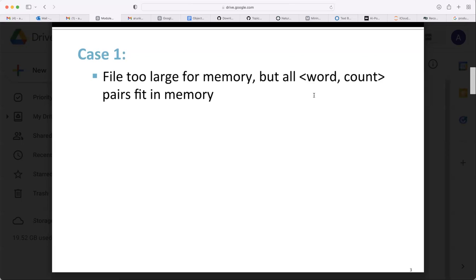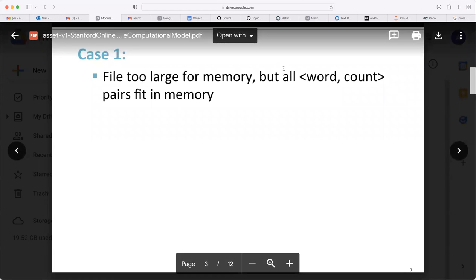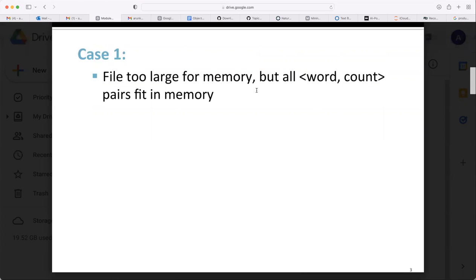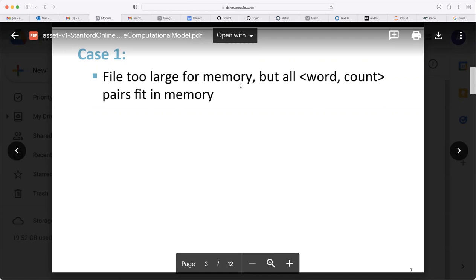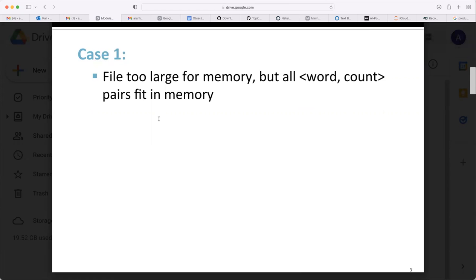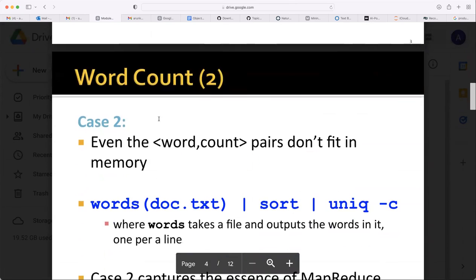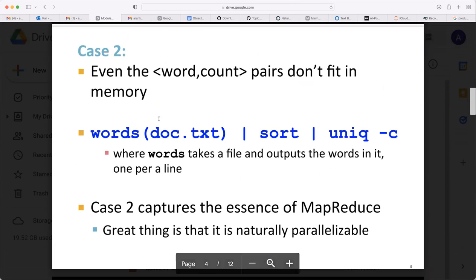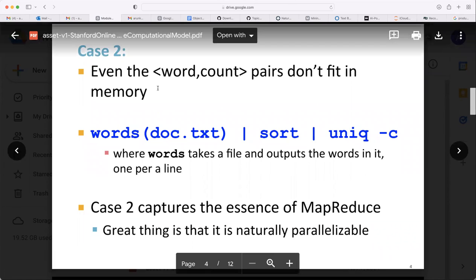In this problem, fortunately the intermediate results can be stored in one memory. So case 1: file too large for memory, but all word count pairs fit in memory. Case 2: even the word count pairs don't fit in memory.